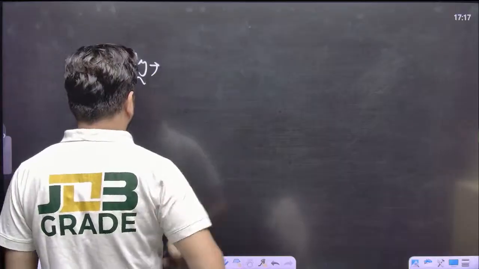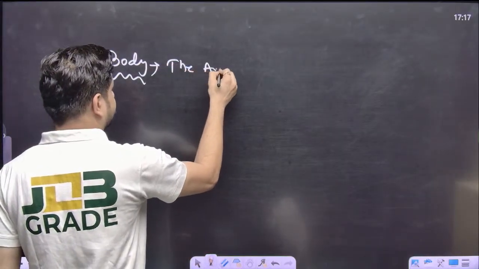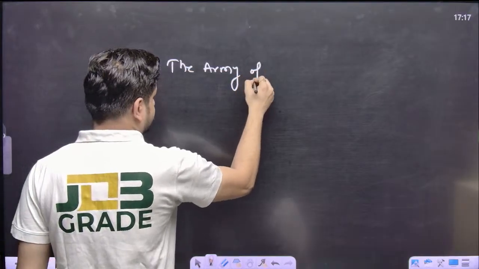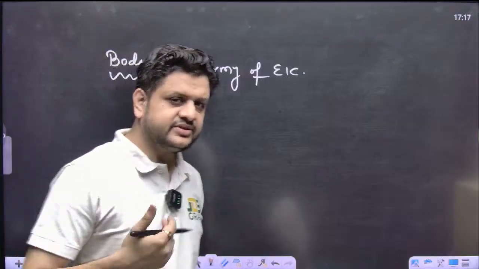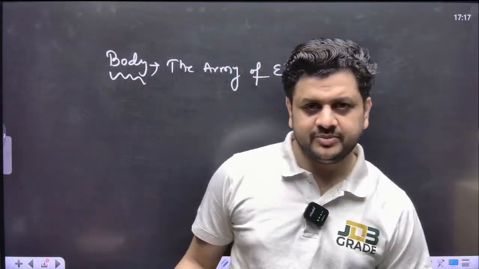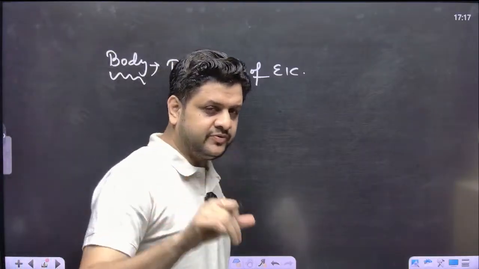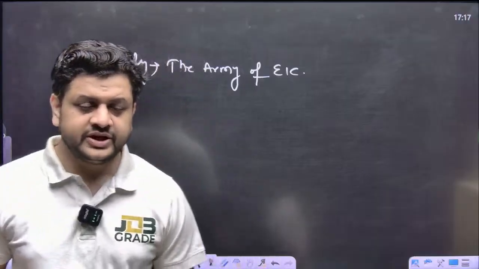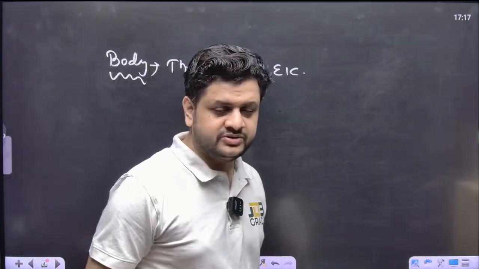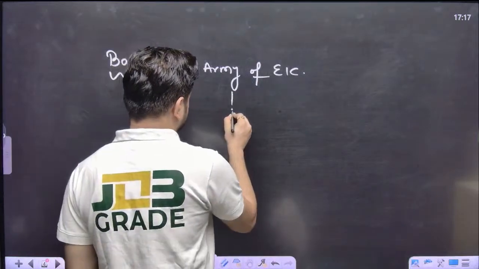So, first of all, what you need to write about the army of East India Company, right? And this army of East India Company was maintained by two type of soldiers. Number one, the British soldier, and number two is the sepoys, the Indian soldiers, right? It had two components, two major components.